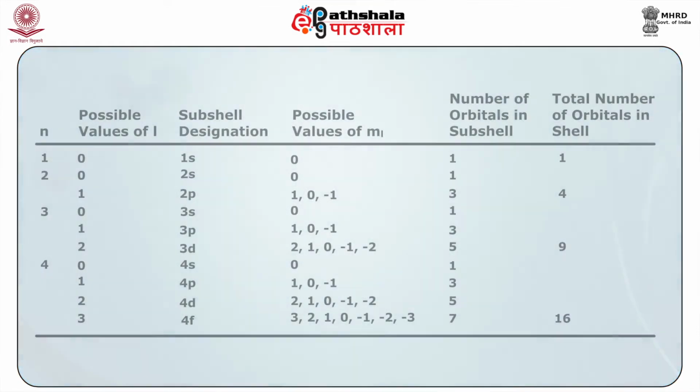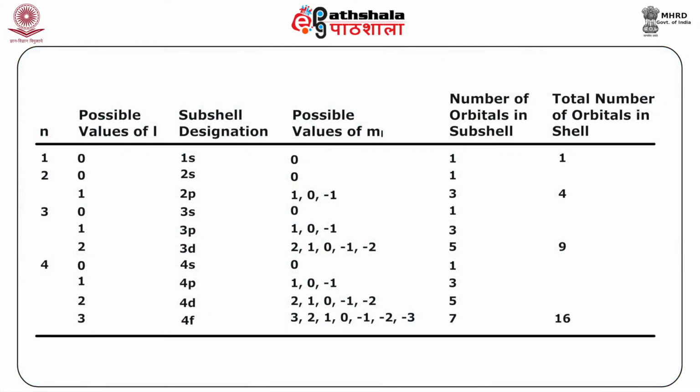Let us look at what are the possible values for n, L and ml up to n equal to 4. The orbitals with L equal to 0, 1, 2, 3 etc. are called s, p, d and f orbitals. Now this notation also came from spectroscopy. The principal quantum number you write down before the orbital.